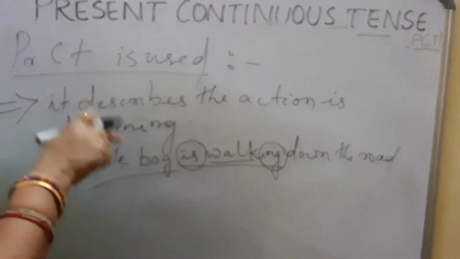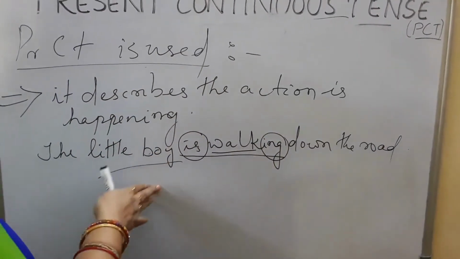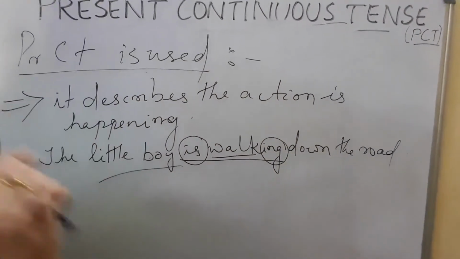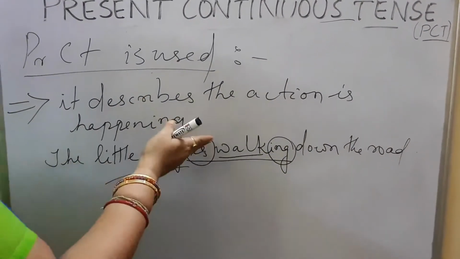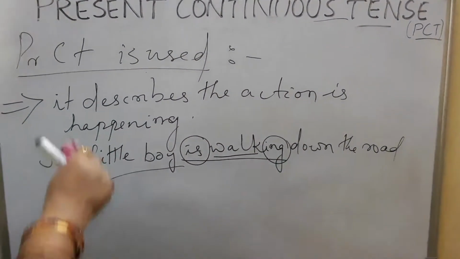That means the action that is happening now is known as your present continuous tense. I am teaching, this is present continuous. You are watching. What am I doing now? I am teaching you, or I am writing on the board right now. This is called present continuous tense. What are you doing? You are listening, or you must be watching this video. That is also known as your present continuous tense.